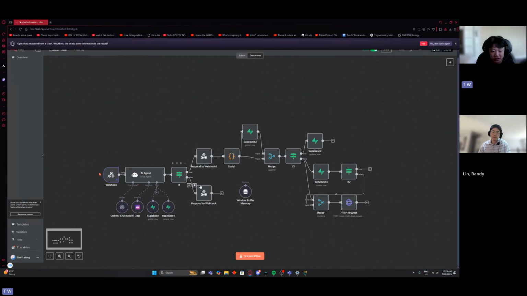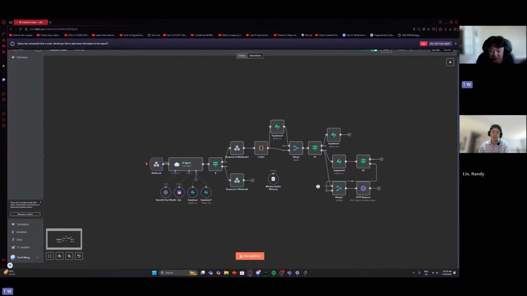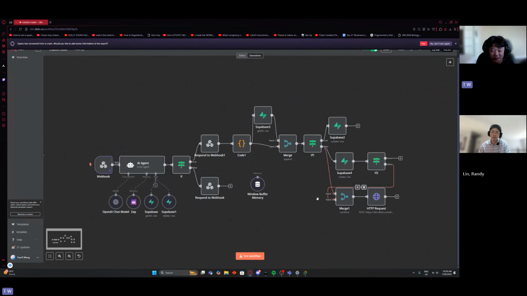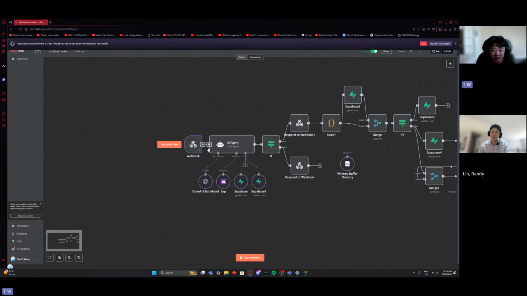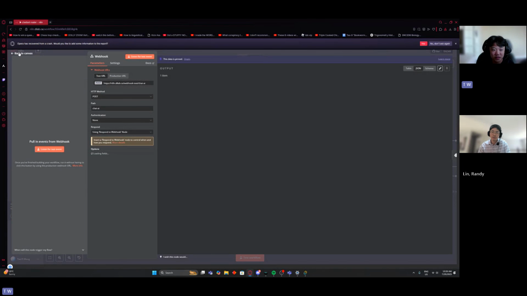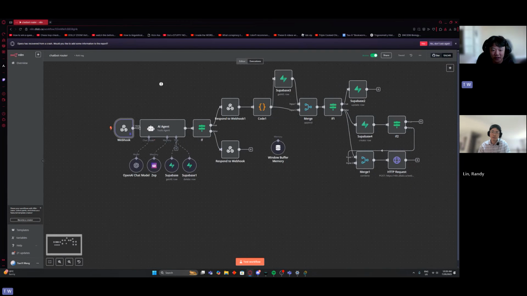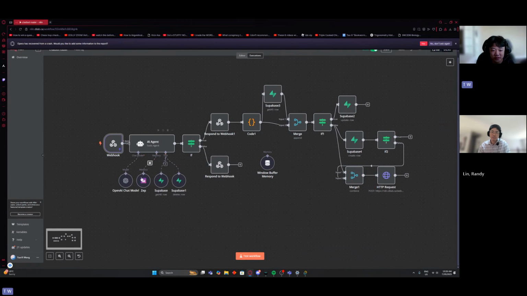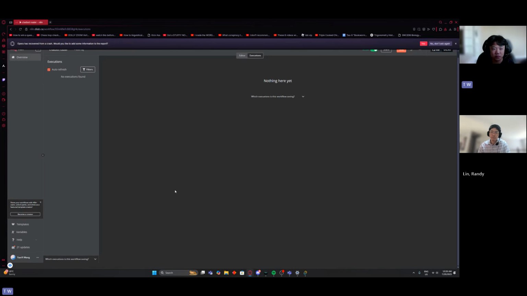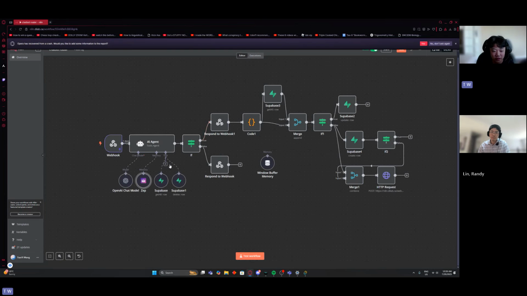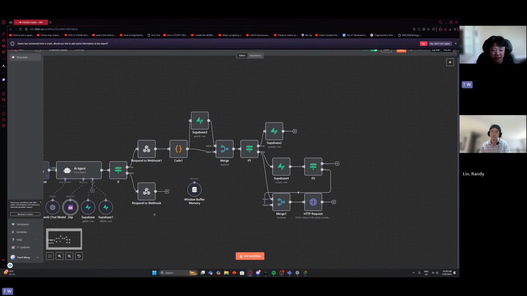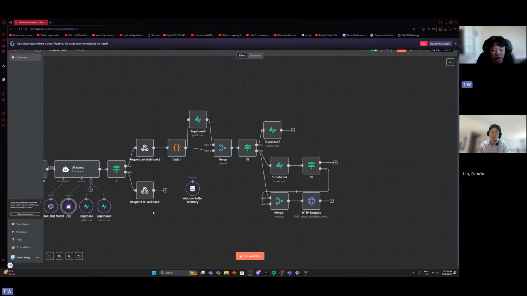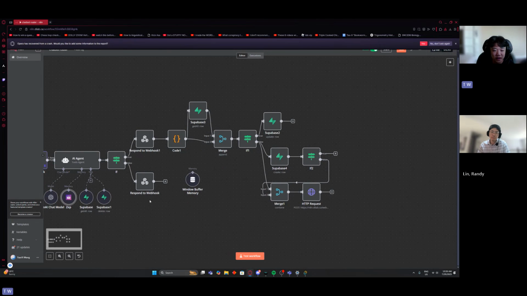All right, so this is my workflow. This is one of many. You can see here the webhook. Every time you speak to it, it sends a POST request to the webhook, and then the agent deals with everything. It's ChatGPT, and there's memory stored in Zep, so it remembers things over time. Of course, it can see and interact with the database.